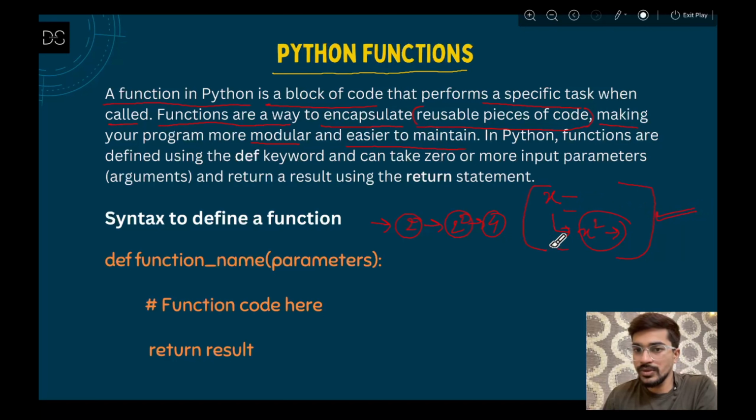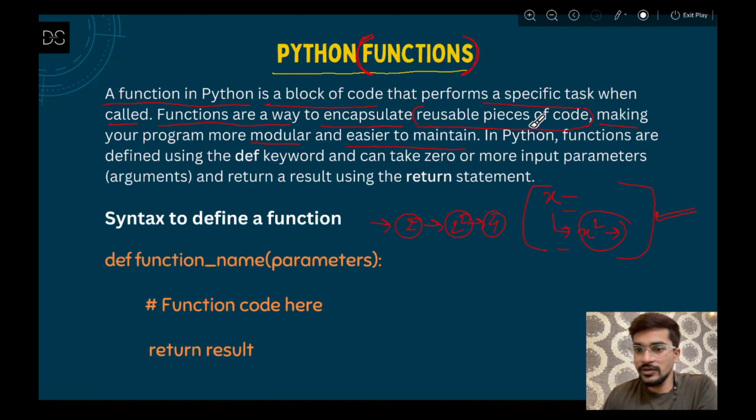So what you will do to reuse that piece of code is convert it into a function. You will write that logic, that means the piece of code, and you will convert that into a function, written in a way that is called a function.